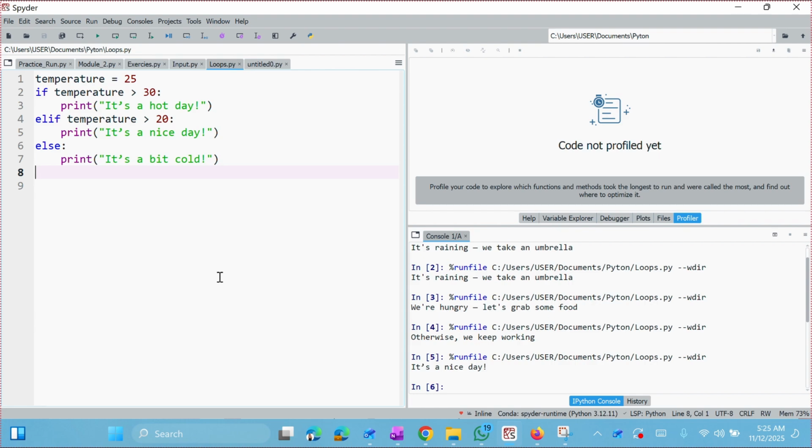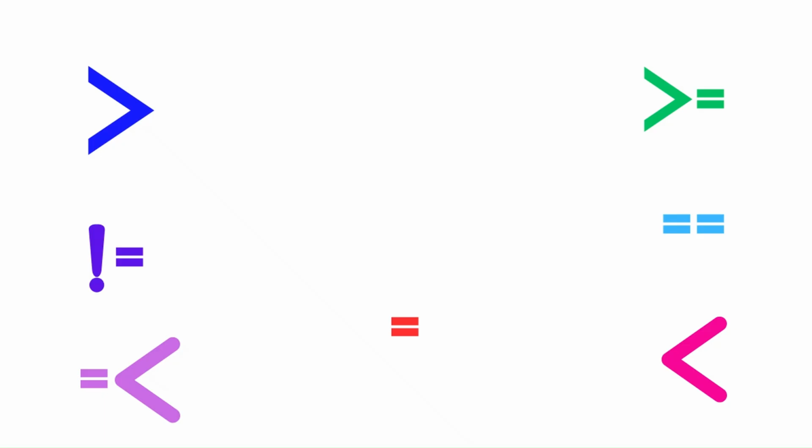Then it went to the second one, which is 20. Now 20 is less than 25, so that is the range. It has to run that one because it's true. That was what happened there. How does Python decide if something is true or false?